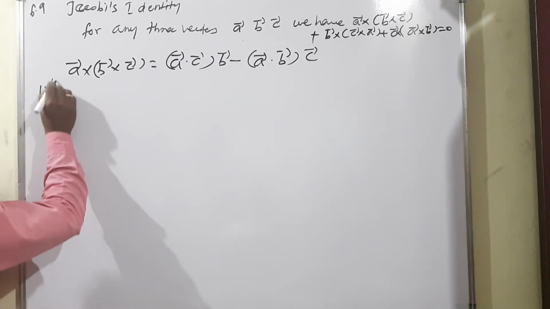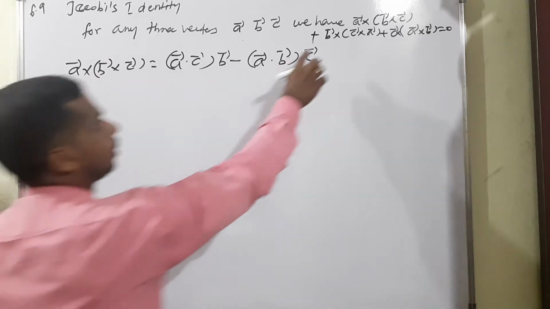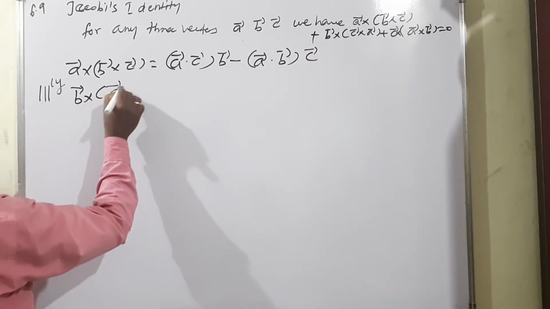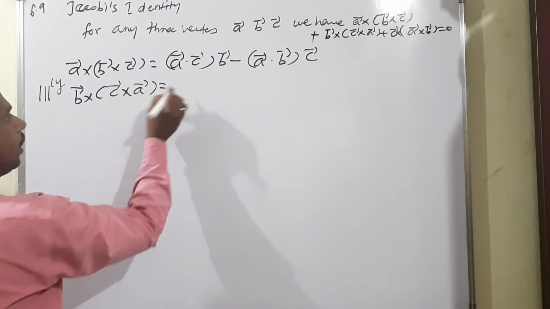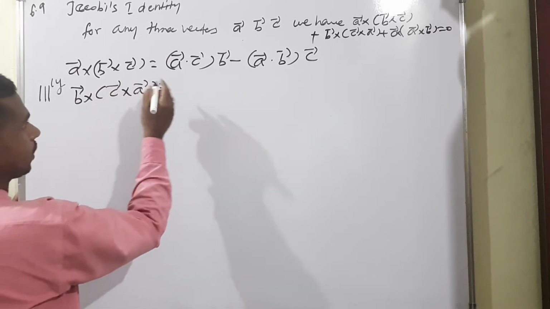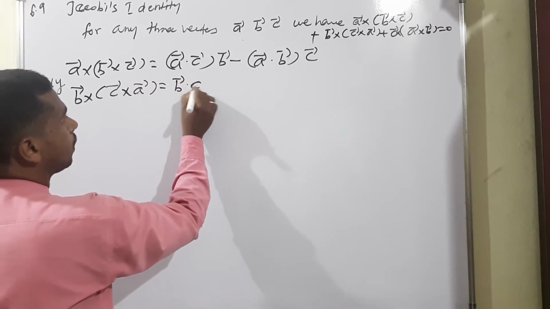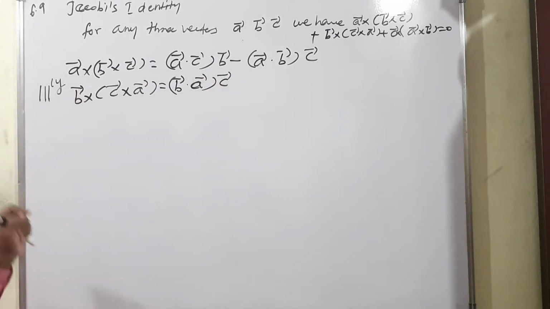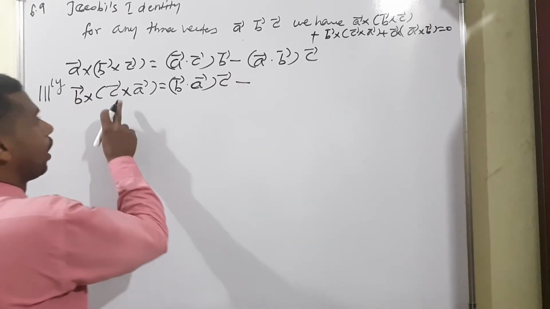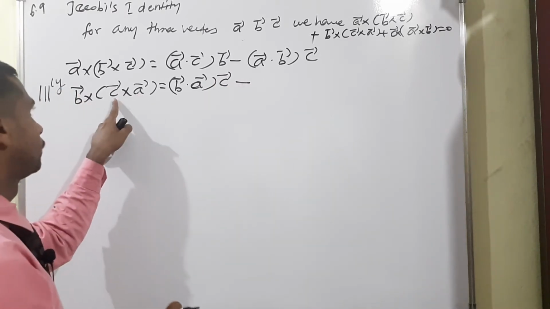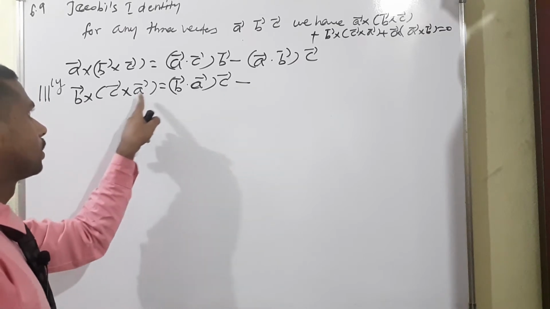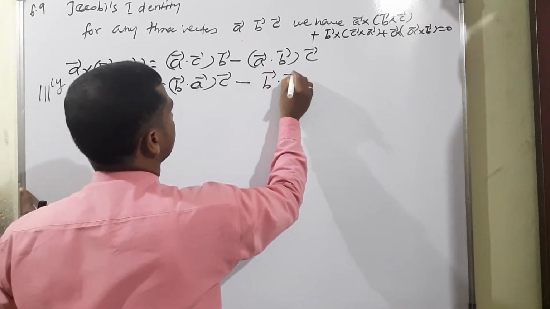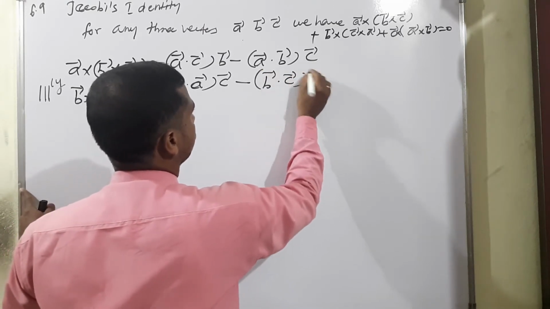Similarly, the second condition: B vector cross C vector cross A vector. Now we have to skip C vector. What will happen? B vector dot A vector, outside the skipped vector, that is C vector. Then minus, now we have to skip A vector. What will happen? B vector dot C vector, outside A vector.